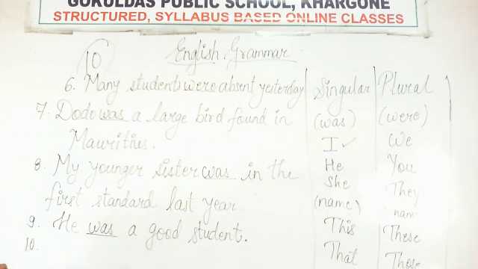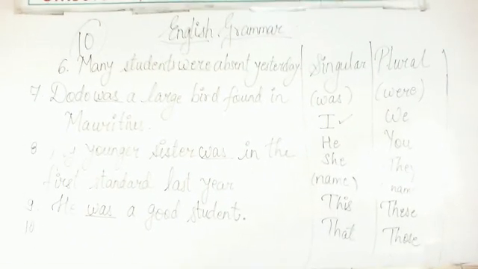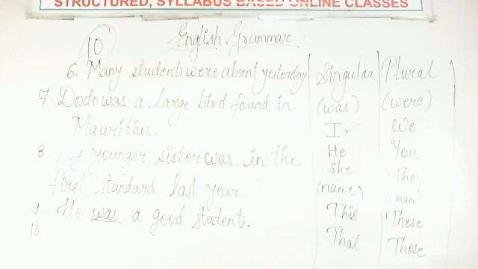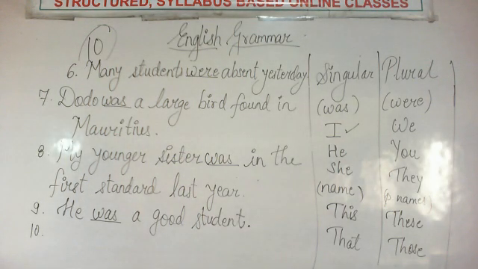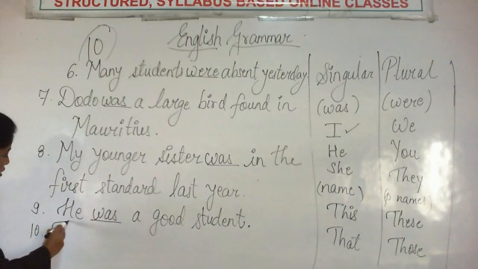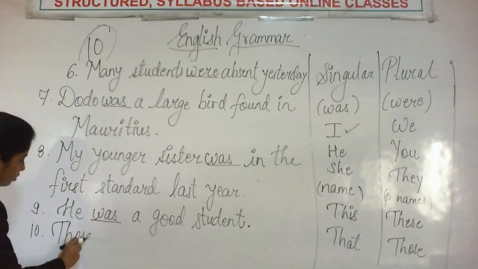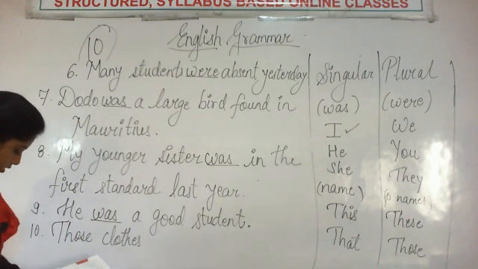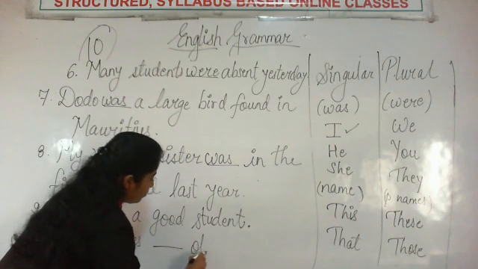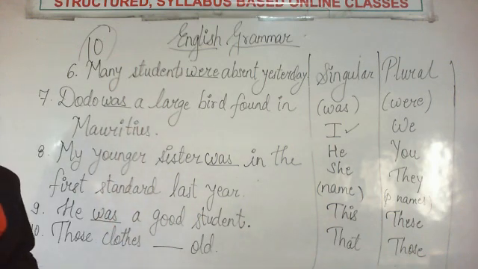Then number 10. Hope it's visible. Okay, now it is. So he was a good student. Okay. 6, 7, 8, 9. Now the 10th one is those clothes dash old. Okay, those clothes dash old.